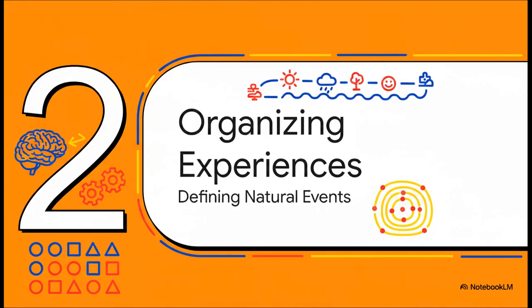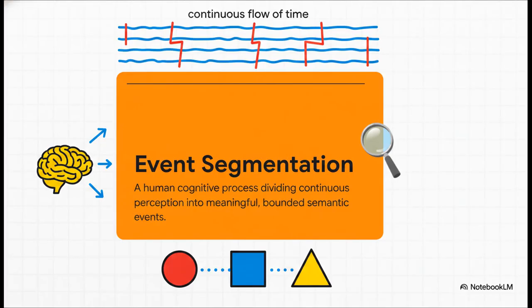Which brings us to Section 2, organizing experiences and defining natural events. This is where things get really cool. Nemori draws its inspiration directly from event segmentation theory. This is a foundational concept in human psychology, the idea that our brains naturally divide the continuous, never-ending flow of time into distinct, meaningful events with clear boundaries.